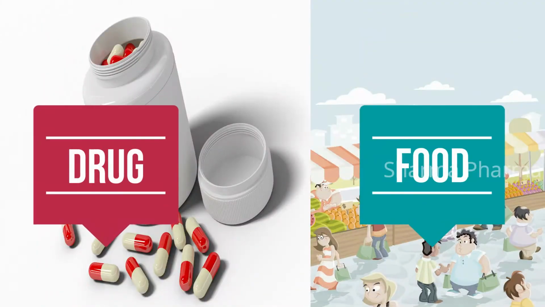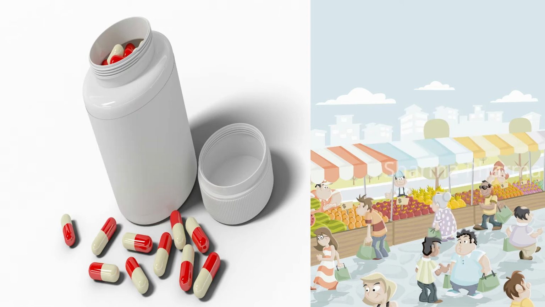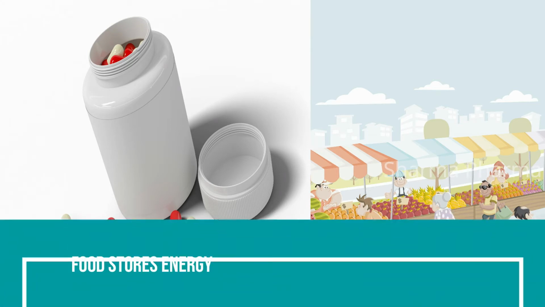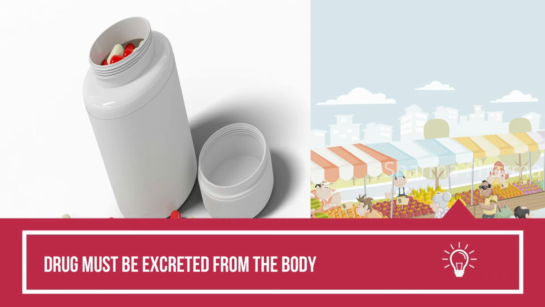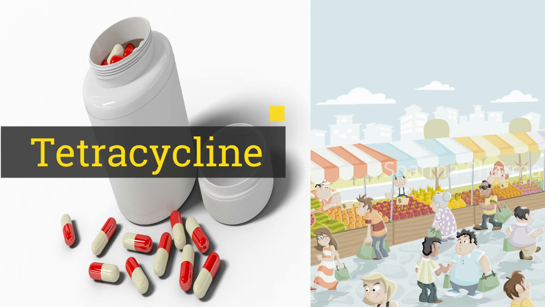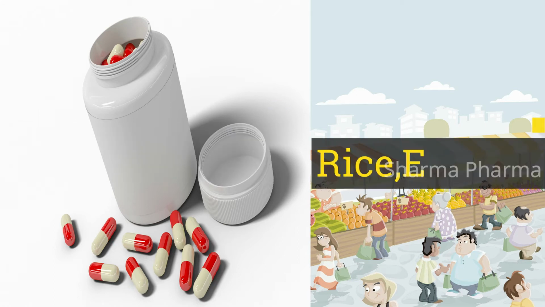Difference between drug and food. Drug is any substance or product that is used or intended to be used to modify or explore physiological states for the benefit of the recipient. The food is the active ingredient of the body which provides energy and enhances the physiological process of the body. Drug does not store energy. Food stores energy. Drug must be excreted from the body. Food can assimilate in the body. The example of drug can be tetracycline, and the example of food can be rice, meat, egg, etc.